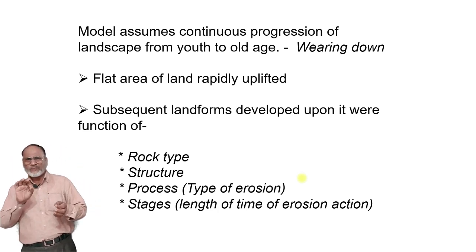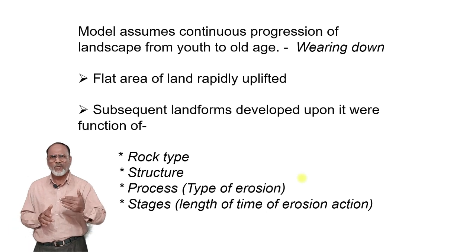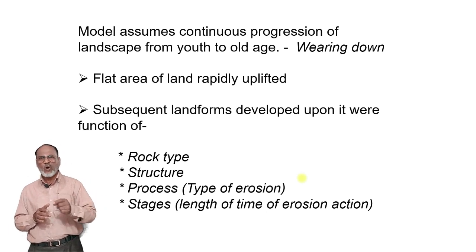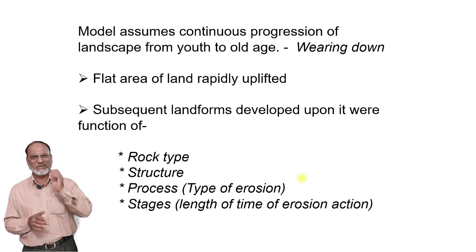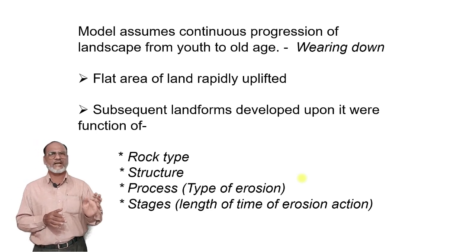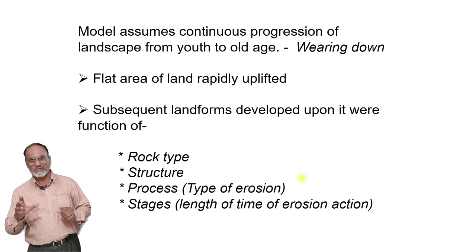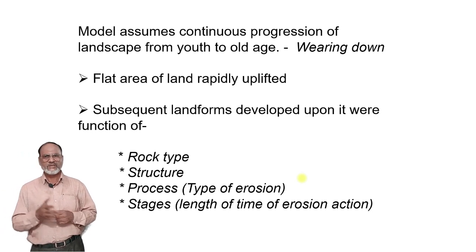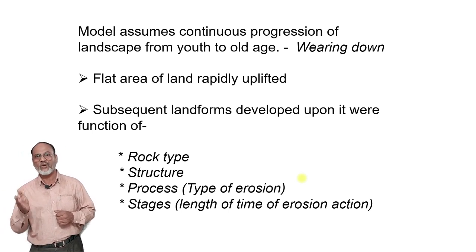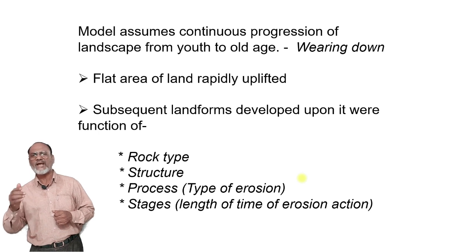A sequence of landforms develops upon it, where the functions, very important for understanding, are the rock type, structure, process, that is type of erosion, stages, and length of time of erosion action.